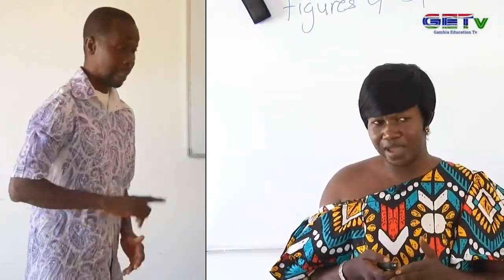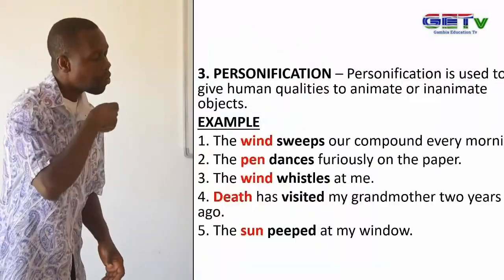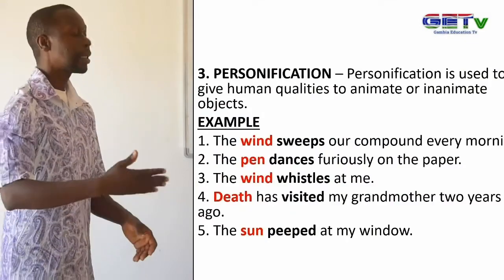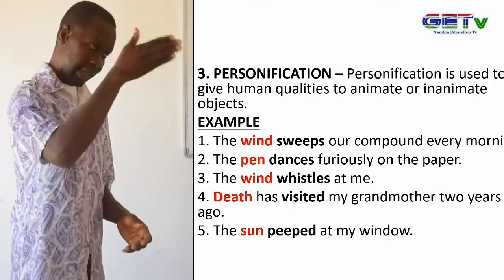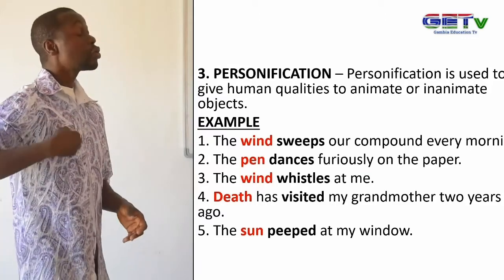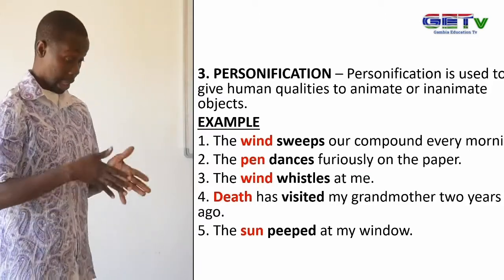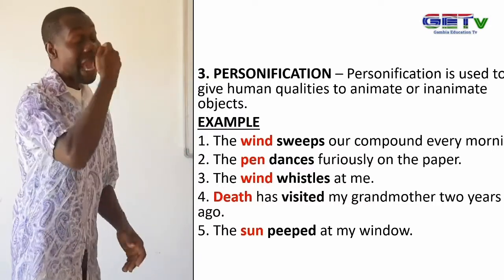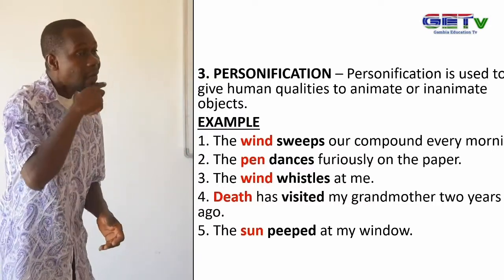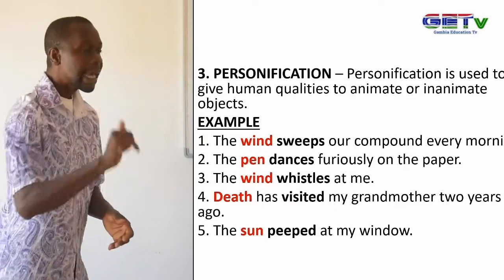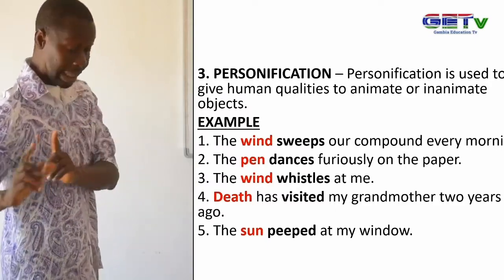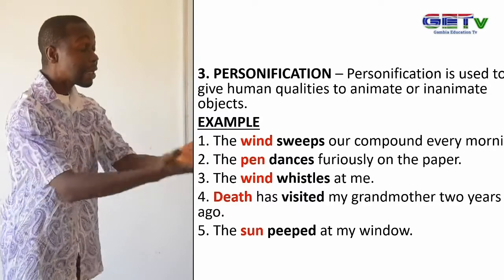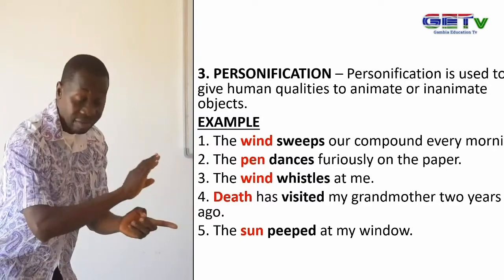The next one we have, death has visited my grandmother 6 years ago. Visited. Visited here is the human attribute. But we are now taking the visited and attributing it to death. It means we are personifying death. So when human attributes are given to inanimate objects, personification is used there.